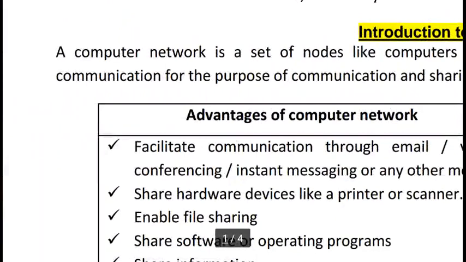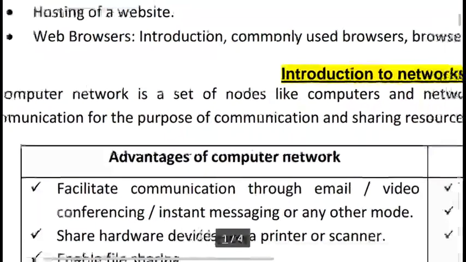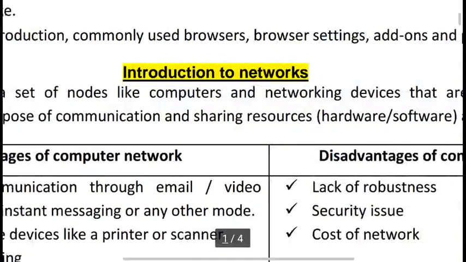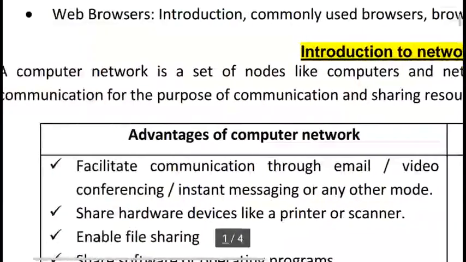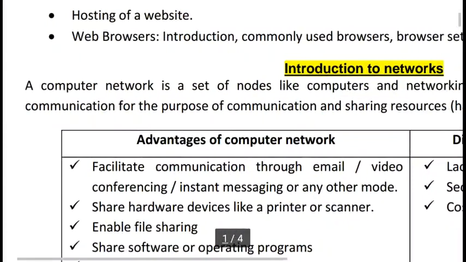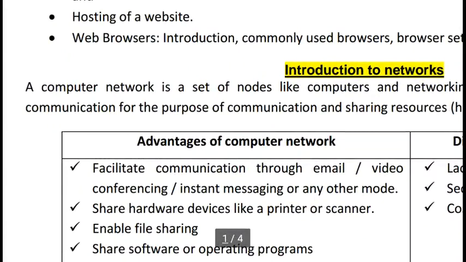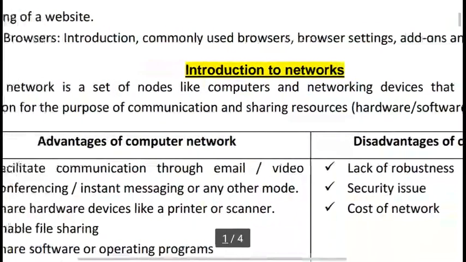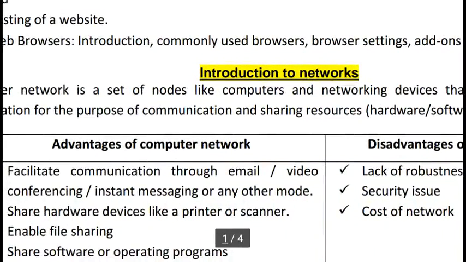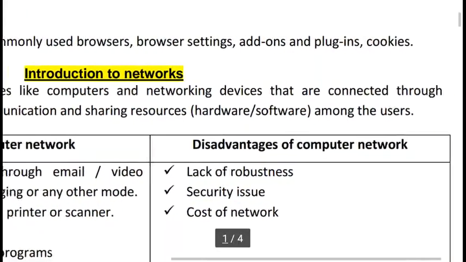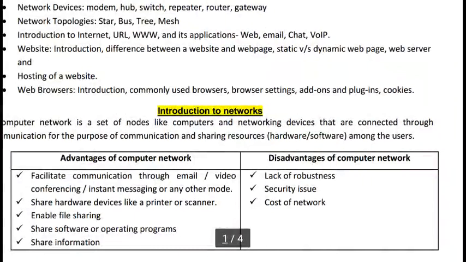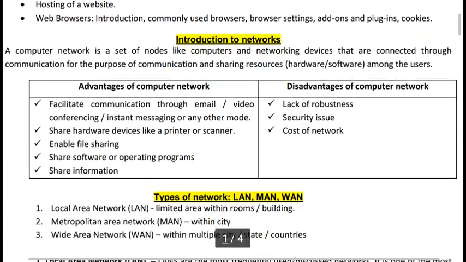A computer network is a set of nodes like computers and networking devices that are connected through communication links for the purpose of communication and sharing resources, hardware and software, among the users. So with the help of networking, we can share our information from one place to another place.